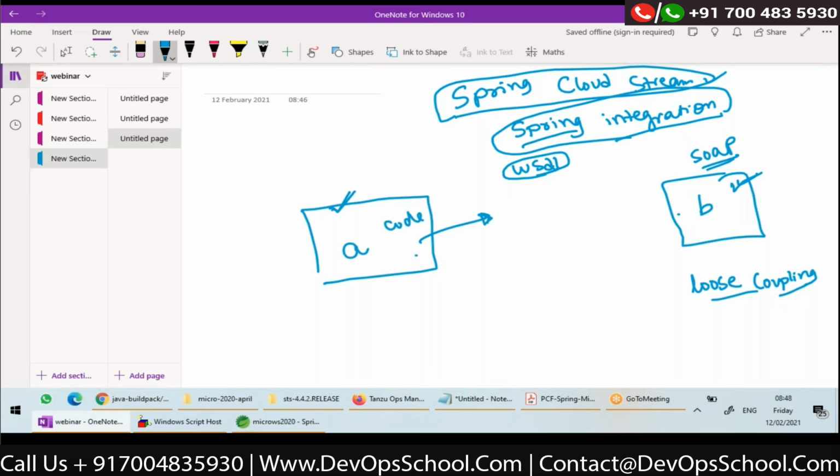Yes, actually. Let's assume that the contract doesn't change. The implementation may change. Suppose earlier it was implemented using Java, and now the same contract is implemented using .NET. Do you think the code of A needs to change? No, right? There is loose coupling. But what about logical coupling?